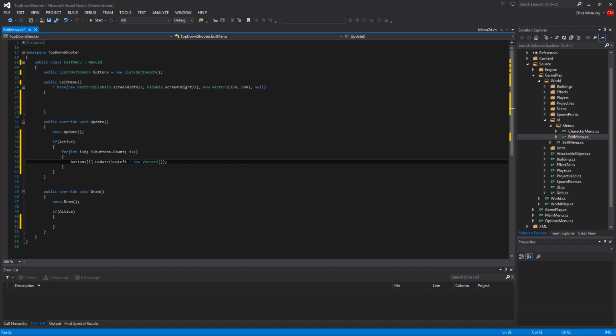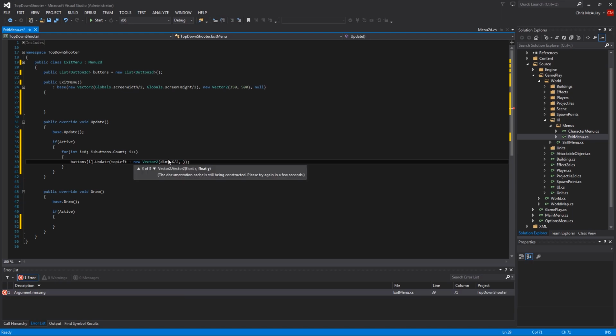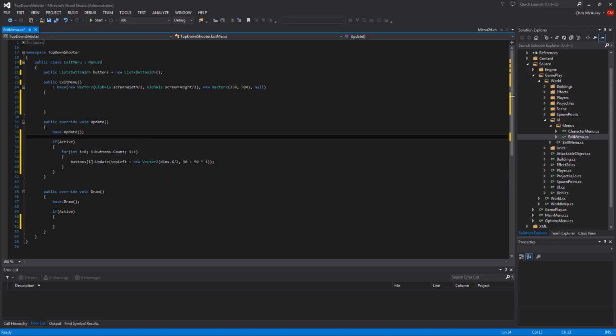Okay, we want to move over to the middle of the menu. The middle of the menu is dims.x/2. And then we need to come down, so we don't want to be at the very top of the menu. Maybe we come down 30. And then we need to come down some space. So maybe we'll use 40 for our buttons. So maybe we'll come down 50. So 50 times I. And we'll take this whole thing here, paste it down here, and just change draw.